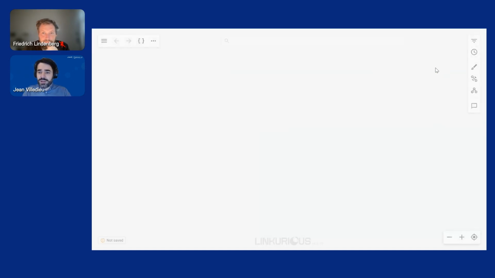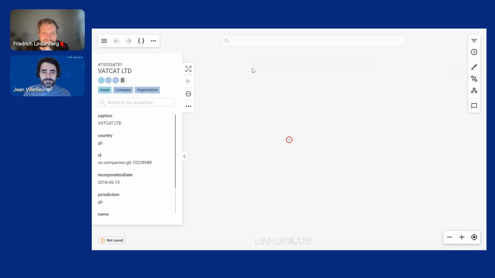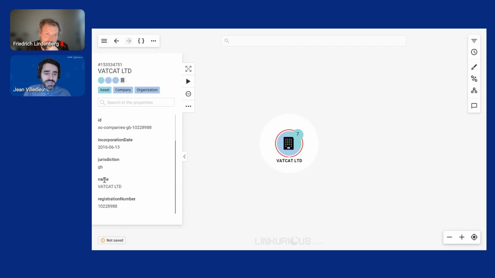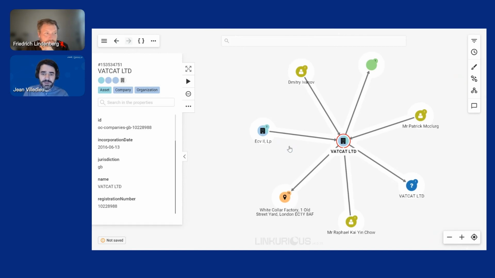So I'm going to go ahead and click on Create Visualization, and I'm going to look up a company called Vatcat Ltd. Okay, so I'm putting up some information now about this company. I can see that it's a company from the UK. It has an incorporation date and a registration number, among other things. I can double click and retrieve everything that this company is connected to.